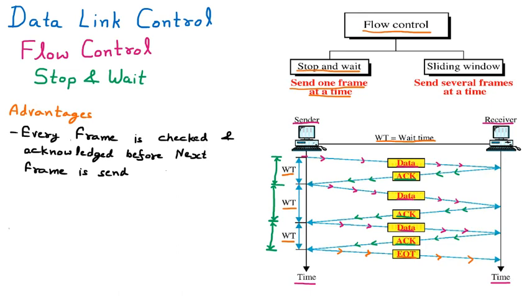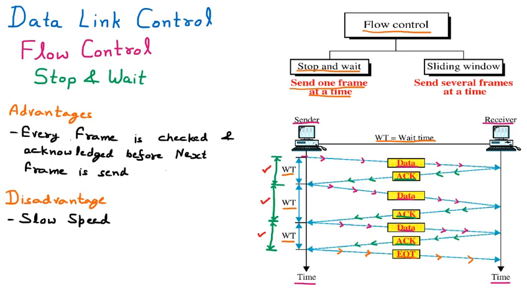But the disadvantage is that it is very slow. We can see that we waited three times, one WT each, for sending the 3 data packets, because we were waiting for the acknowledgement. That is the problem with the stop and wait protocol.